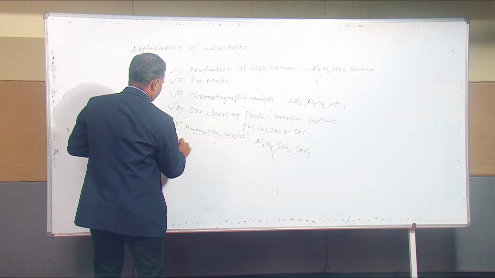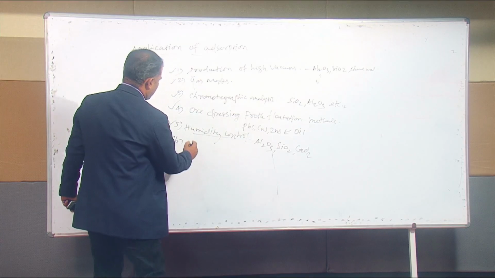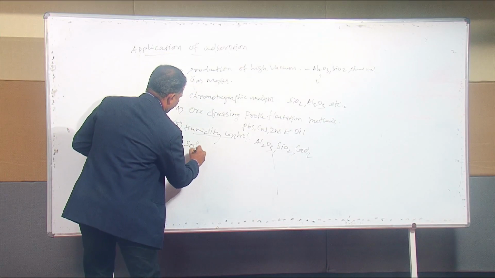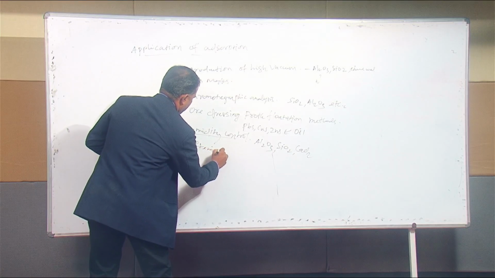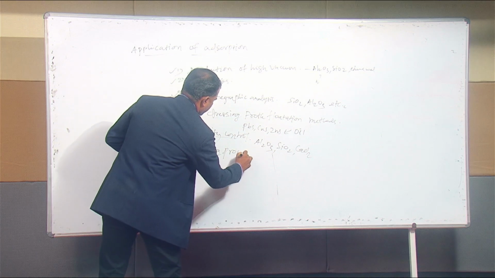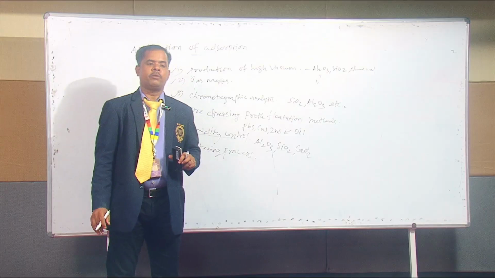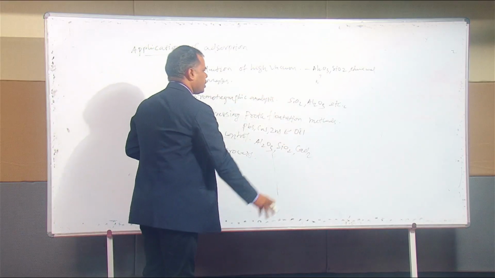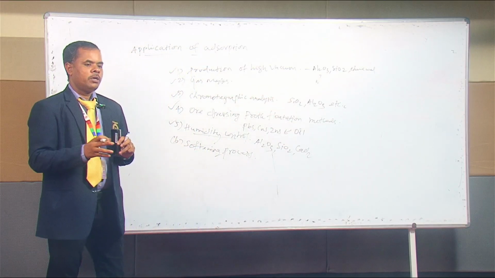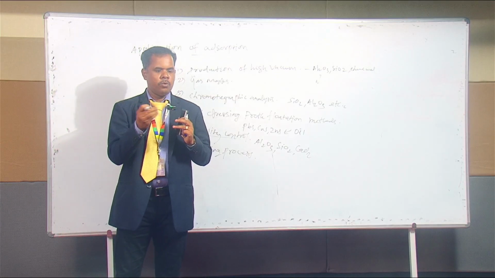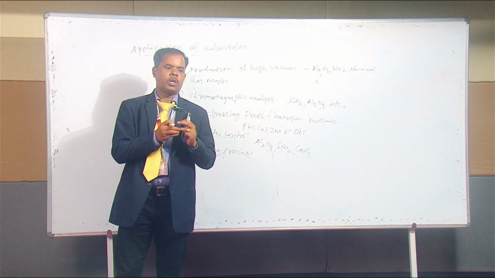Then sixth one, the water softening process. We know very well, generally water contains hardness-producing salts like calcium and magnesium salts. We have to use a suitable ion exchange resin or zeolite material. If you pass the water through that material, what will happen?